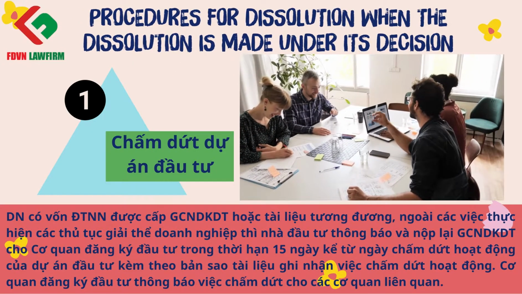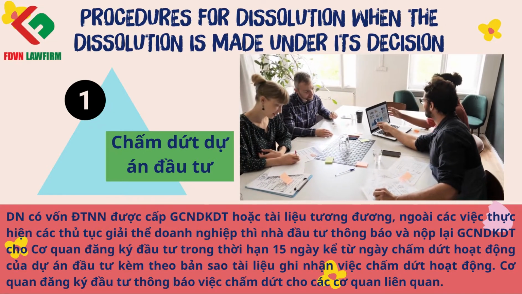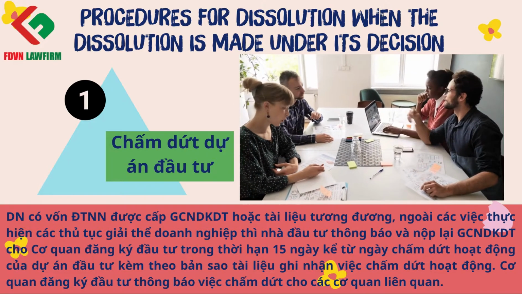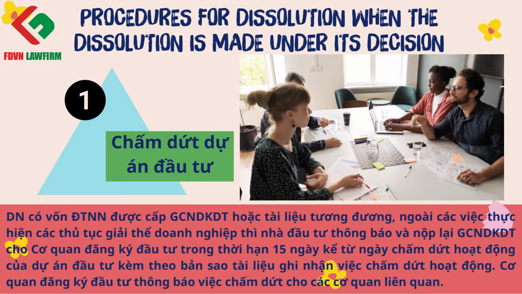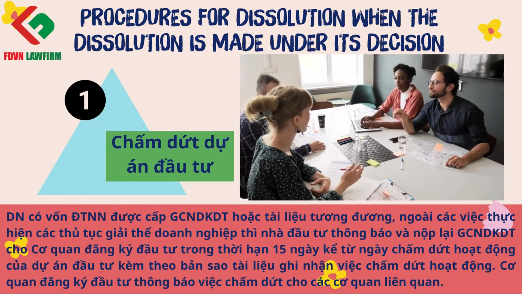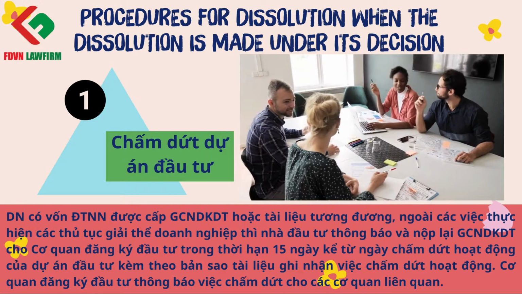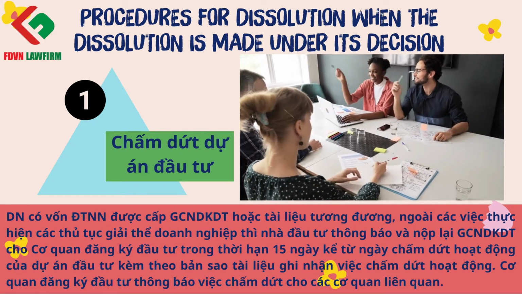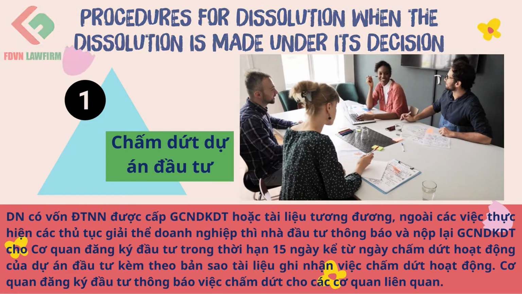If a foreign investing enterprise is granted an investment registration certificate or equivalent document, apart from carrying out the procedures of dissolution of the enterprise, the investor shall notify and return the investment registration certificate within 15 days from the date of termination, and enclose a copy of the document recording the termination. The investment registration agencies shall notify the termination to the relevant agencies.